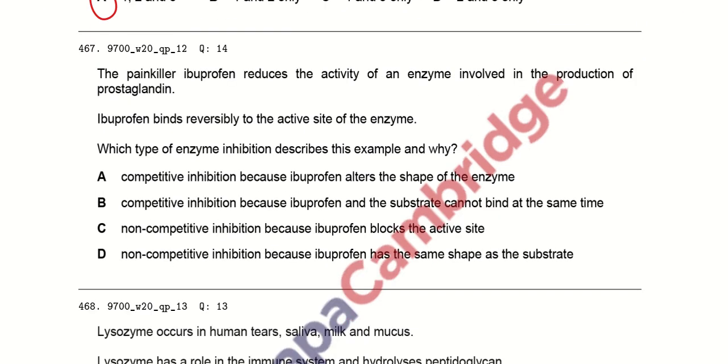The painkiller ibuprofen reduces the activity of an enzyme involved in the production of prostaglandins. Ibuprofen binds reversibly to the active site of the enzyme. Which type of enzyme inhibition describes this, and why?